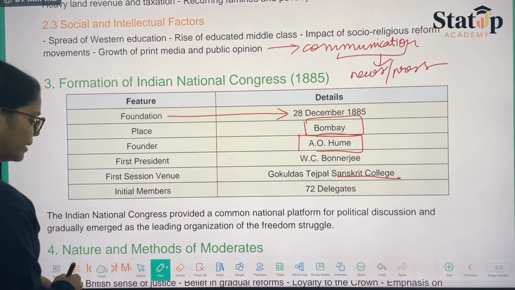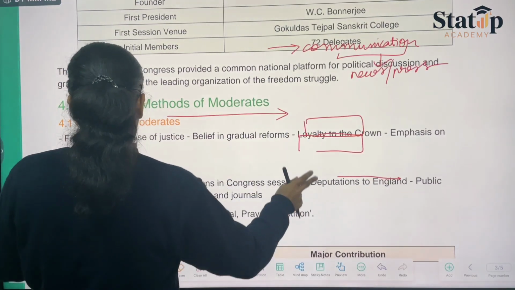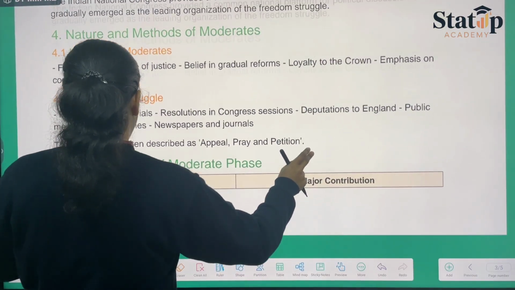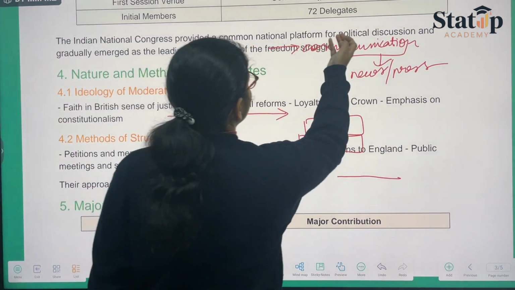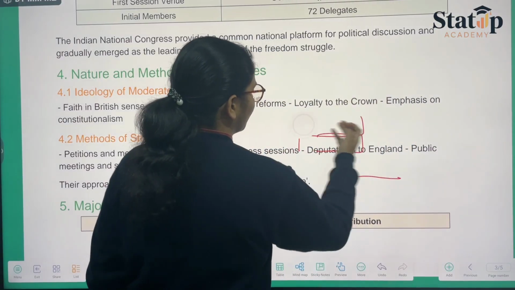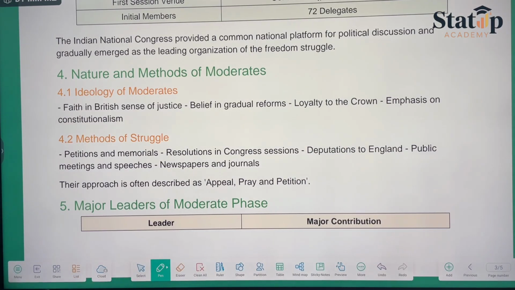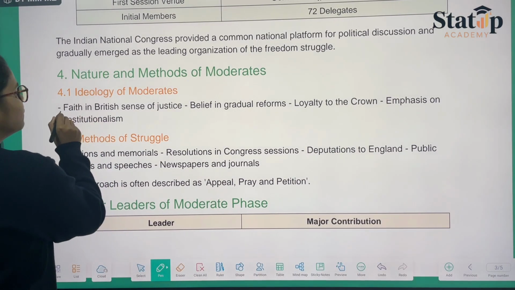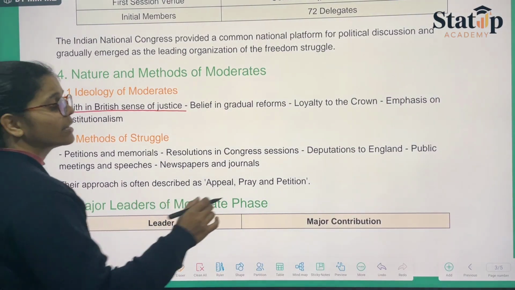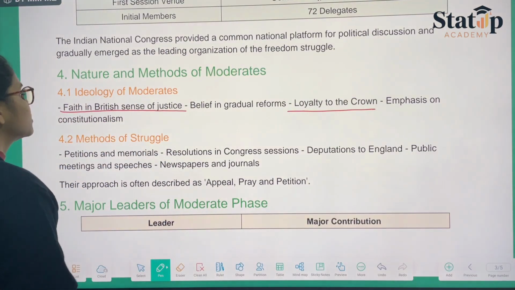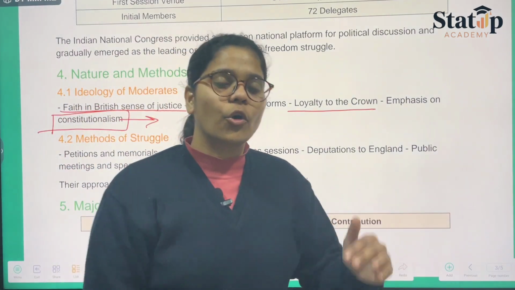Then we have the nature and methods of the moderates: what they decided, what to follow, and how to achieve what they already had in their minds. They said that they had blind faith in the British. We believe that the British will do justice to us. That is, they were loyal to the Crown, and the emphasis was on nothing but constitutionalism, which means we would be working according to the constitution.